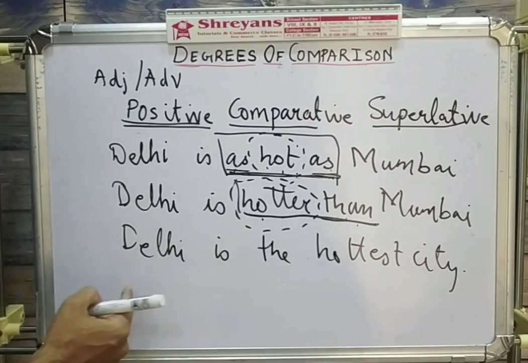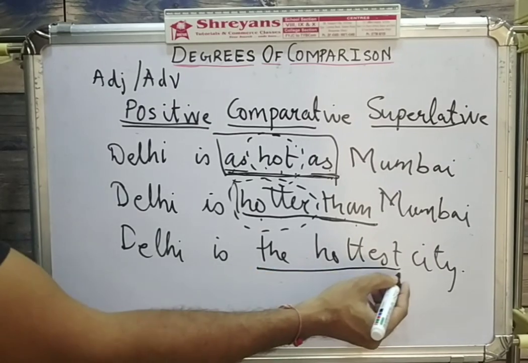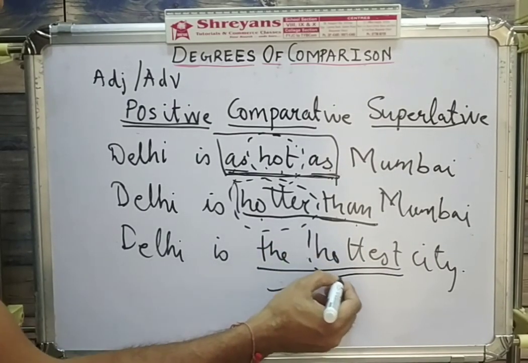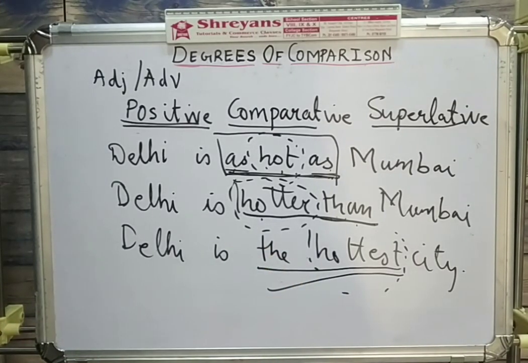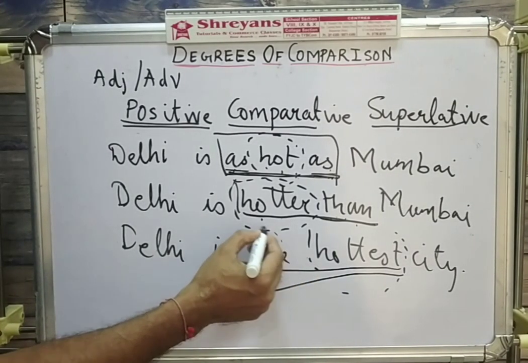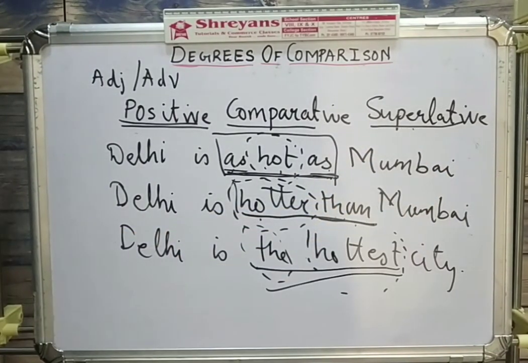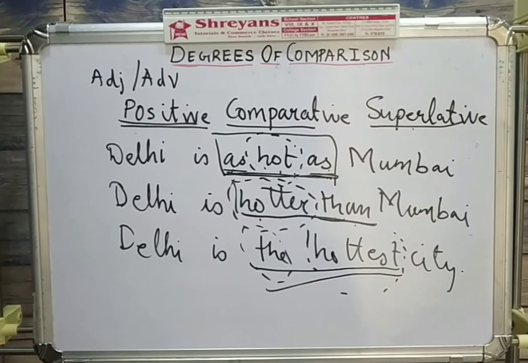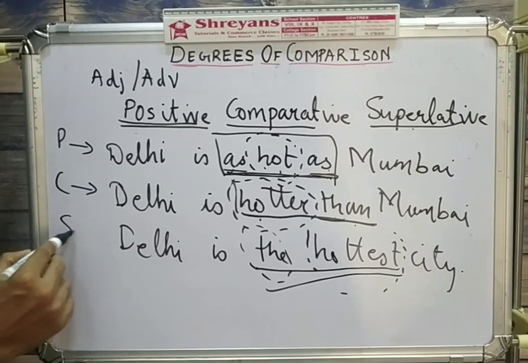Now let's come to the next comparison. Delhi is the hottest city. So here the adjective is in superlative form. We told you while doing articles that when you write an adjective in the superlative form, you always use the article the before it. So the dash is the trademark of the superlative degree. So there are three degrees of comparison possible: positive, comparative, and superlative.